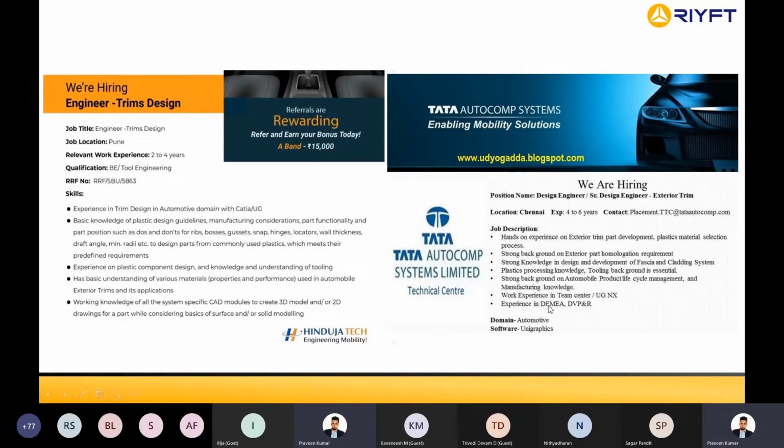They are expecting you to have experience in DFMEA, and work experience in Teamcenter or UG NX. I have a question here: I have great knowledge in SolidWorks and AutoCAD. Do you have any industry options? Can you mention some?